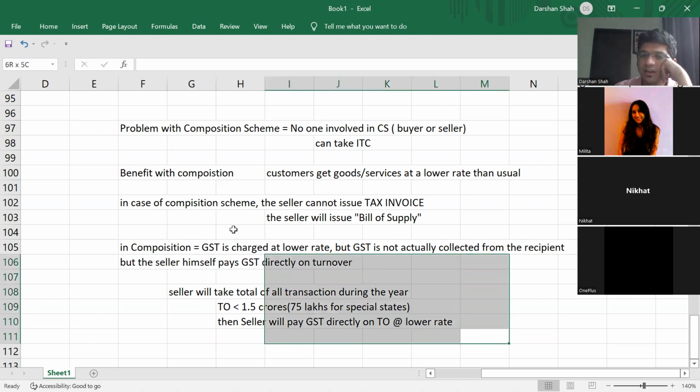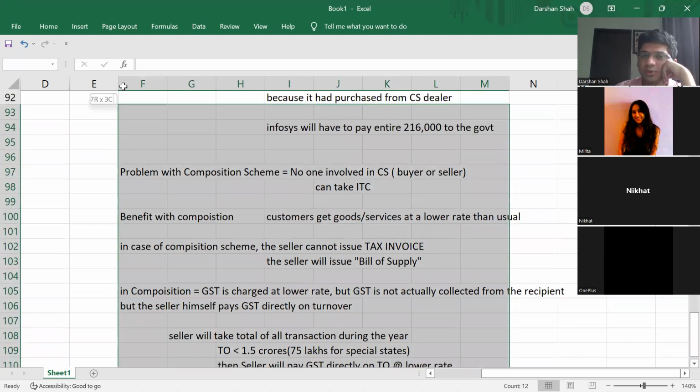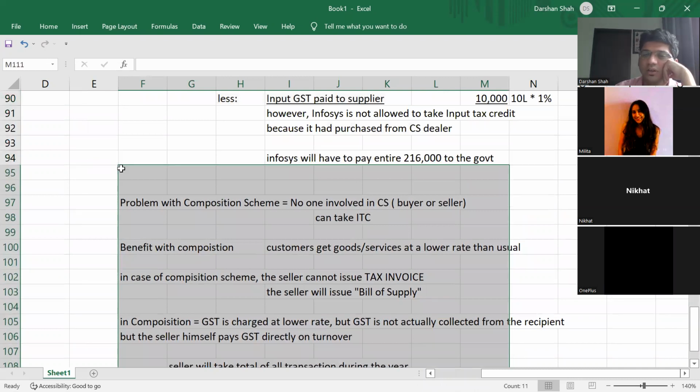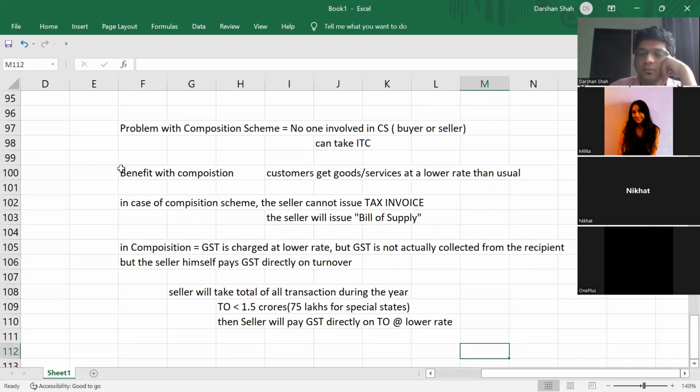You become a large scale dealer, no? And for a large scale dealer, the composition scheme dealer rule is not applicable. So if it is clear, everything till here is clear to everyone.